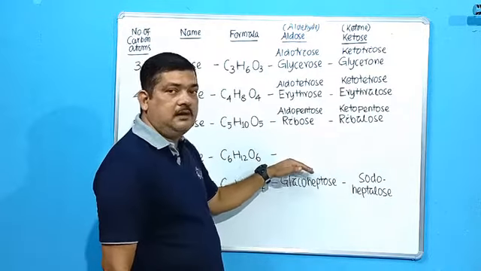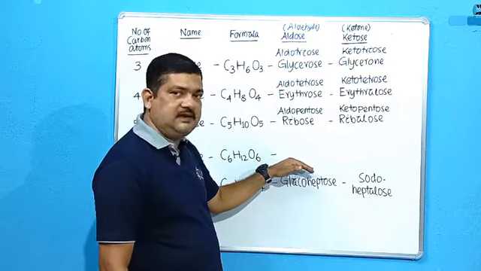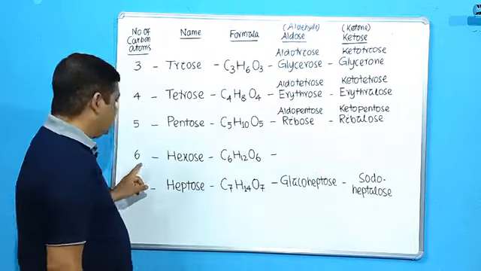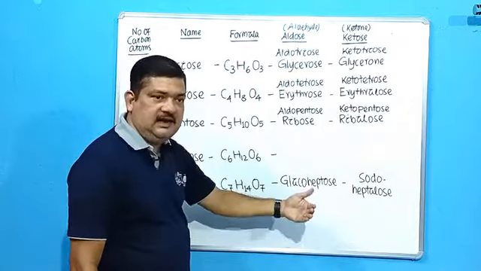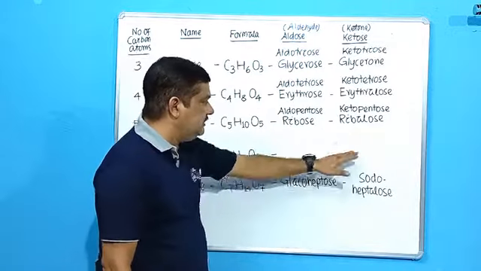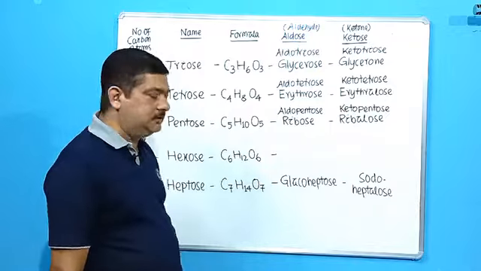General name you will write and common name you will write. I have discussed everything in the last class. So when the number of carbon atoms is 6, you have to write down their general naming, following the aldo keto pattern, and the common name as well. You know both of them.